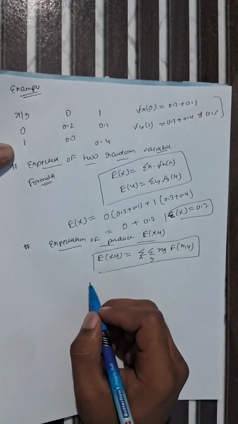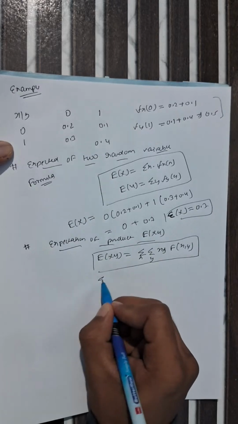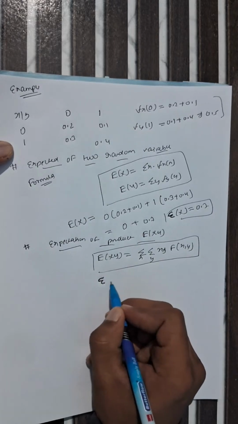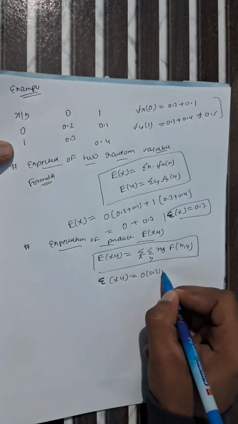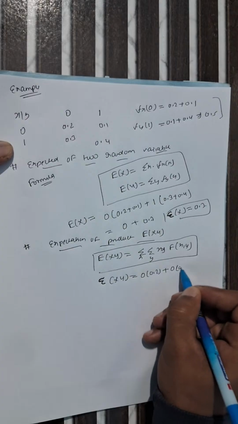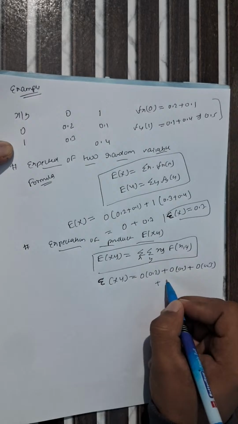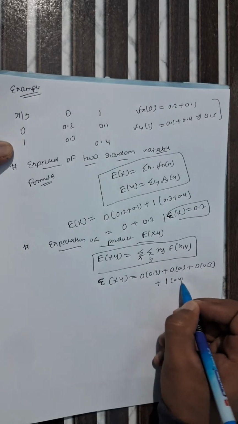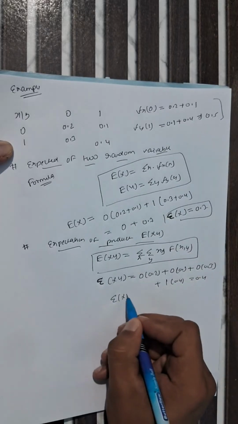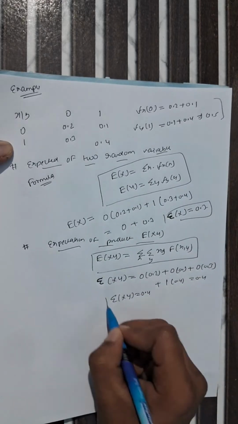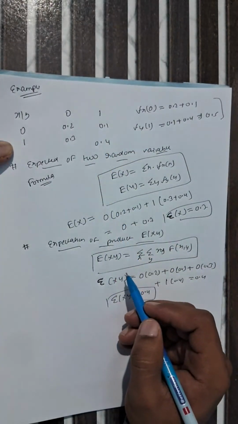So let's take an example. The same example we will consider, and we will just calculate. So this is expectation of x and y, which is equal to 0 into 0.2 plus 0 into 0.1 plus 0 into 0.3 plus 1 into 0.4. When you calculate it, it becomes 0.4. So this is our expectation of x y, which is equal to 0.4. We consider the same example for both questions.